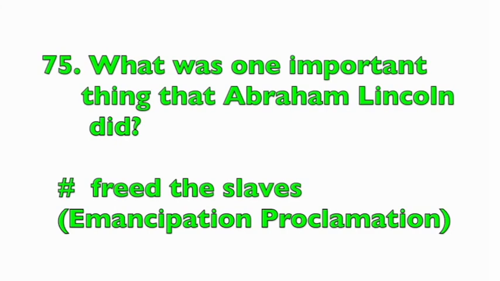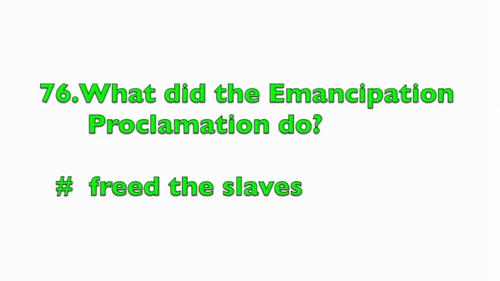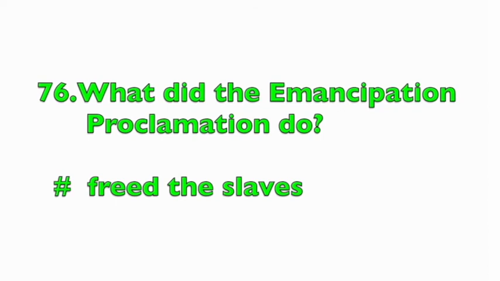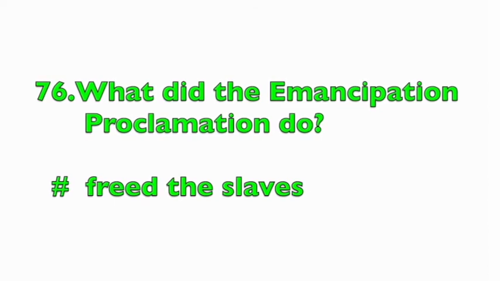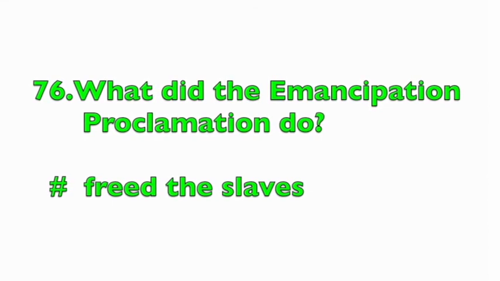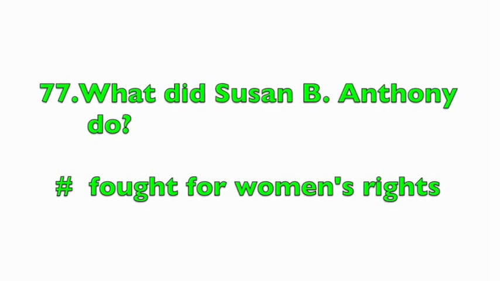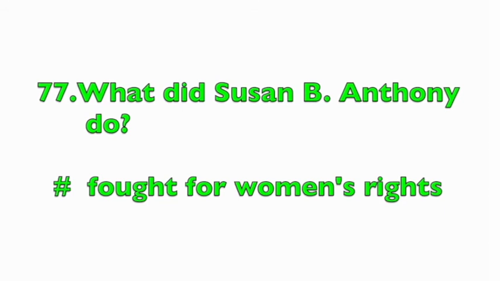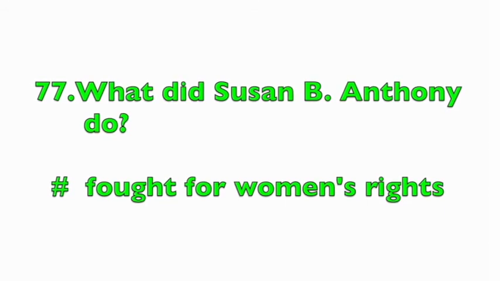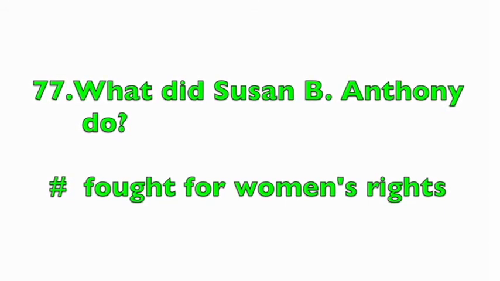What was one important thing that Abraham Lincoln did? Freed the slaves. Emancipation Proclamation. What did the Emancipation Proclamation do? Freed the slaves. What did Susan B. Anthony do? Fought for women's rights.